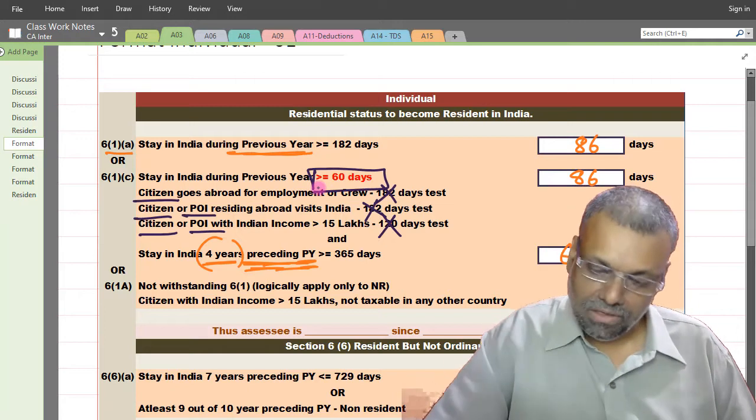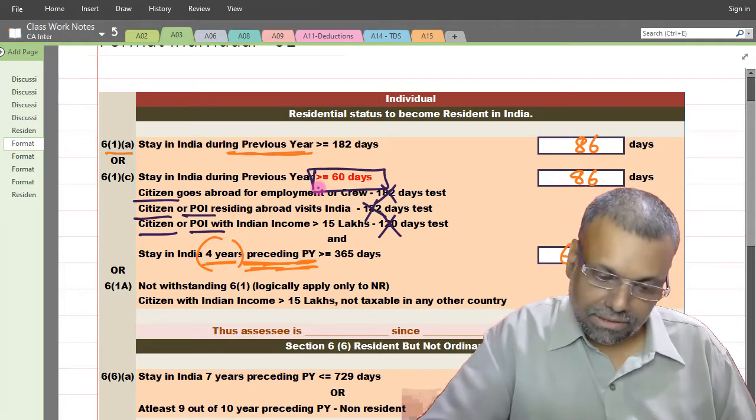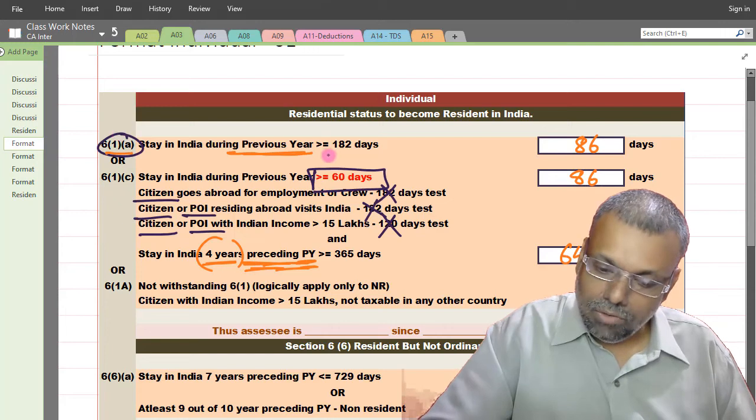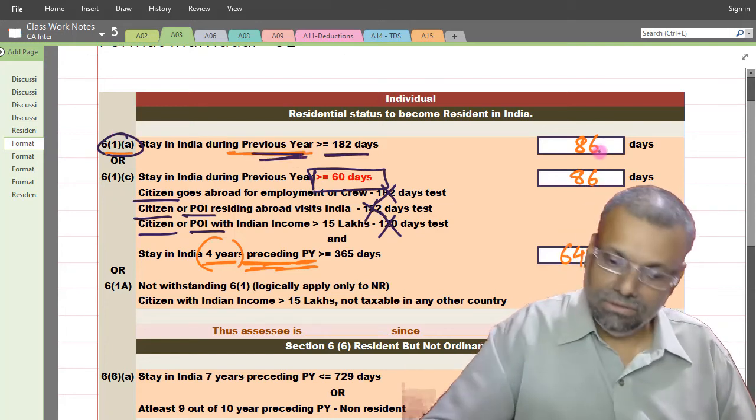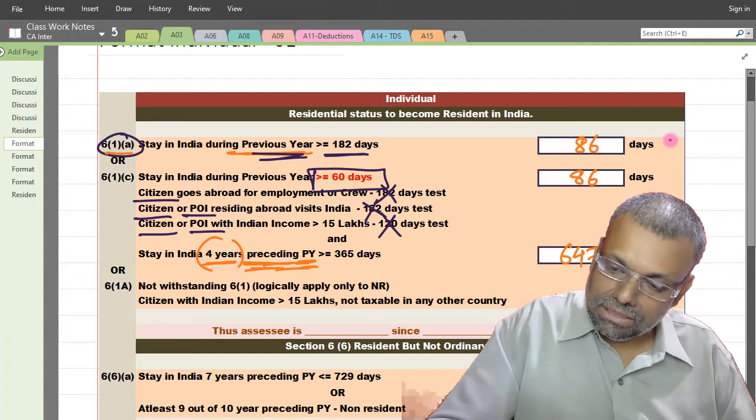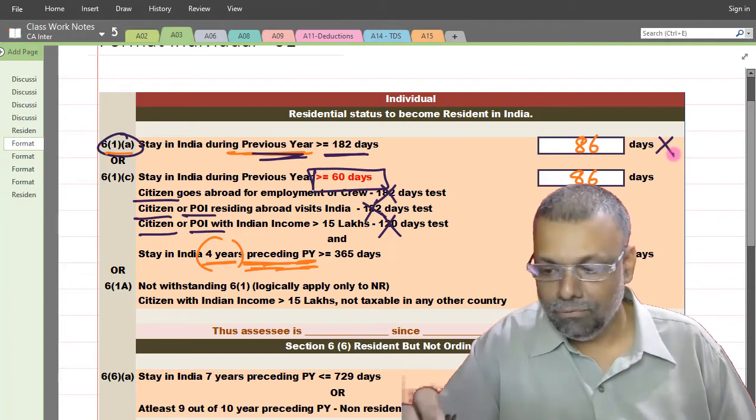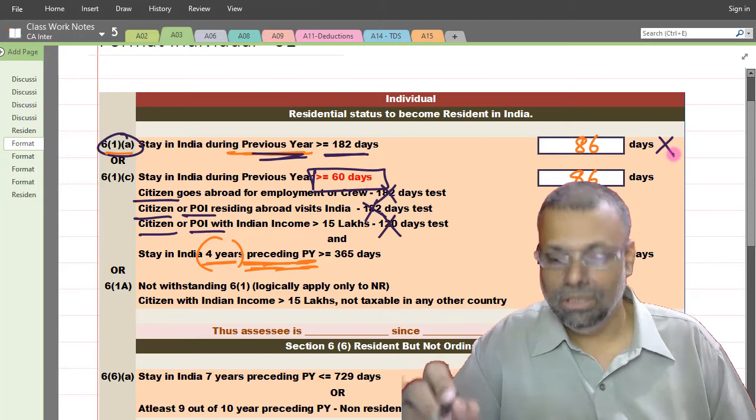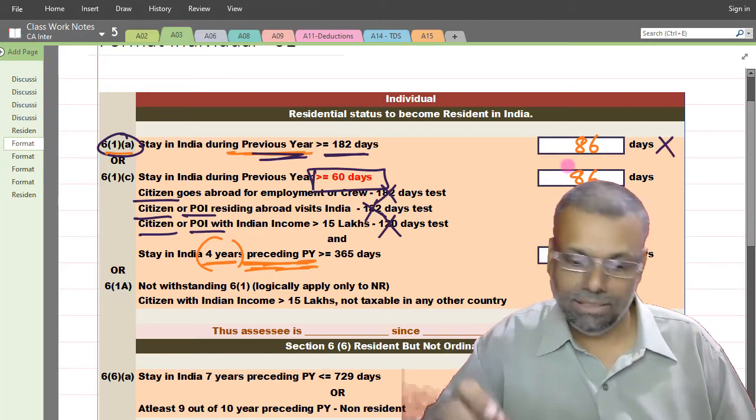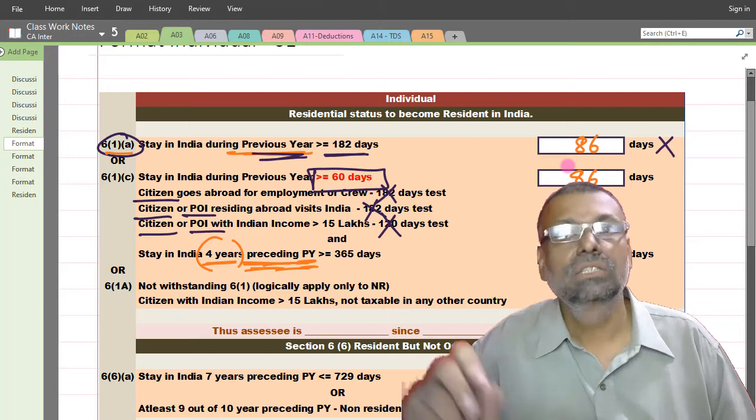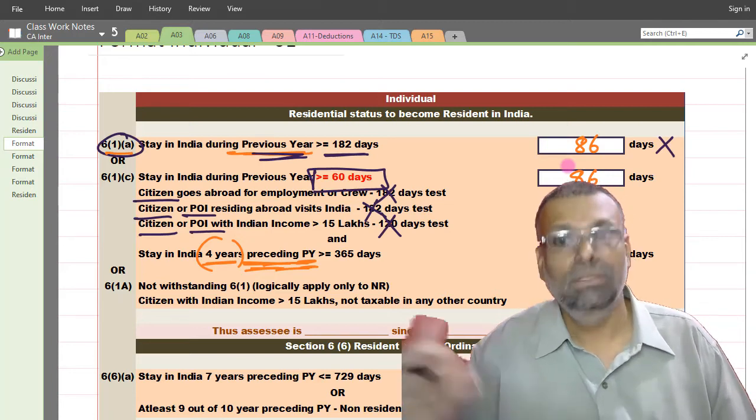Okay. Now see, either of the conditions should be satisfied. So 61A, 182 days stay in India, this is not satisfied. Okay. So I will just say this is not satisfied. Now friends, in the examination, how do you have to answer? You have to write this particular condition, and with the note you have to write that the condition of 61A is not satisfied. Like this you have to make theory points.